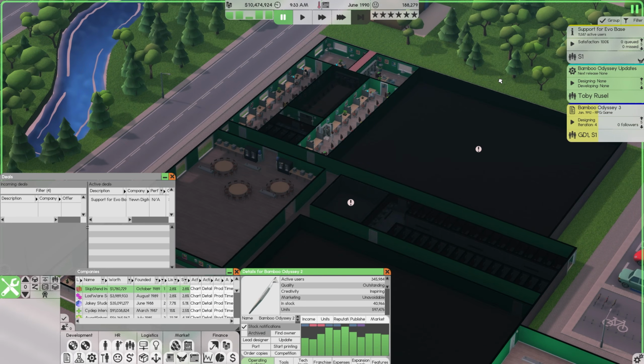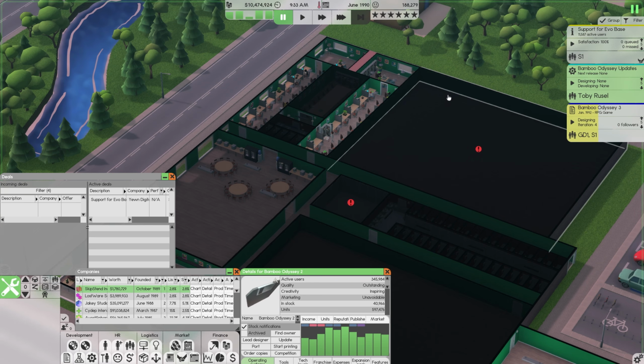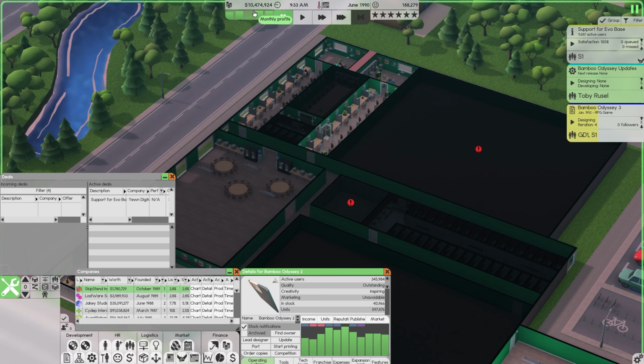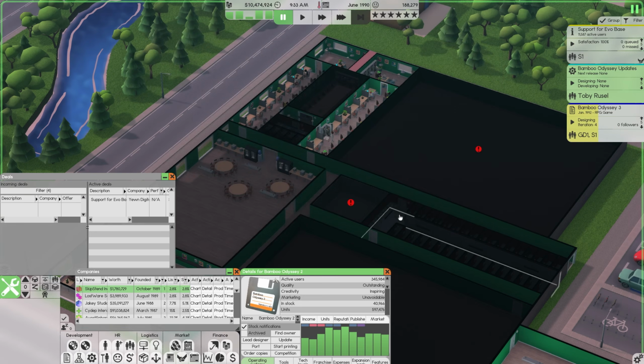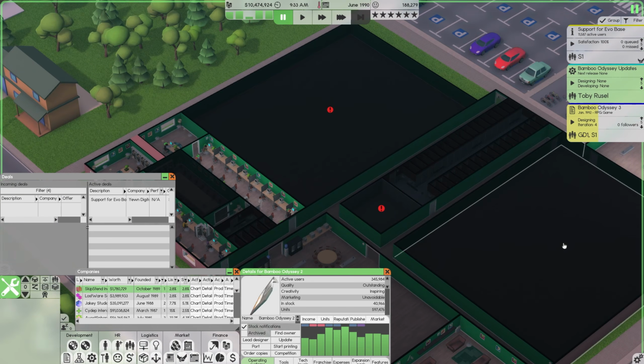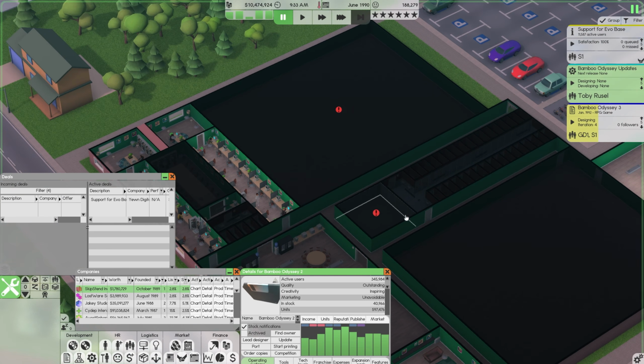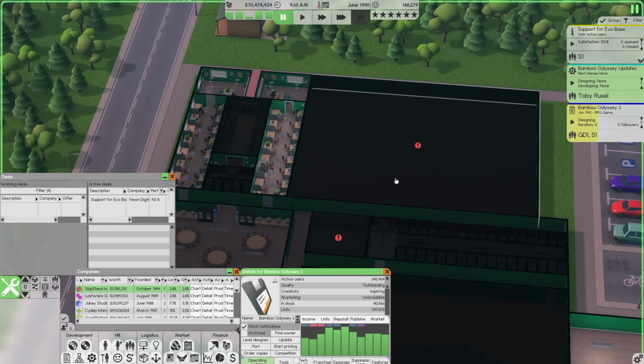Now, today we've got a couple of things happening here. Bamboo Odyssey is currently being updated. That's our project management. We are doing our first support deal with our support team, and we are, of course, developing Bamboo Odyssey 3. But since we are currently making a decent amount of money, I feel like it's about time we go ahead and hire ourselves an accounting team.